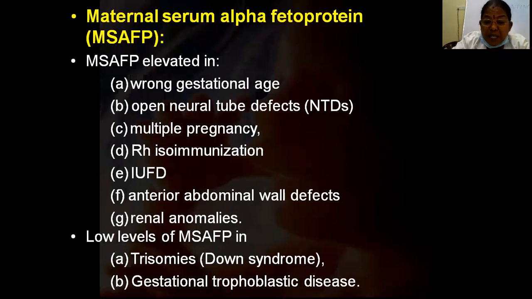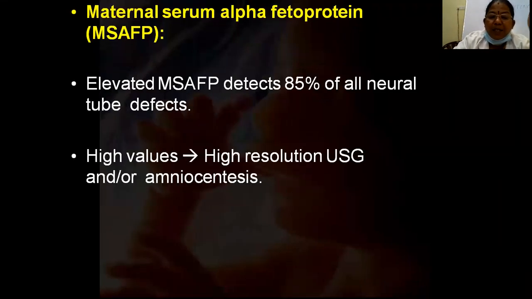But what is important is a low level of alpha fetoprotein. A low level gives trisomies, mainly Down syndrome, and also gestational trophoblastic disease. If MSAFP is elevated, 85% are neural tube defects, so we do high resolution ultrasonography. Then we should go for 4D ultrasound and targeted imaging of the fetus. Nowadays NIPT, non-invasive prenatal testing, is available, so we can go for that, or invasive testing.